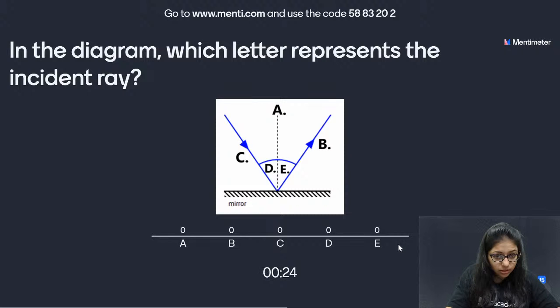Great. In the diagram, which letter represents the incident ray? The ray which is coming from the source of light. Which one represents the incident ray? Look at the arrow and then answer.